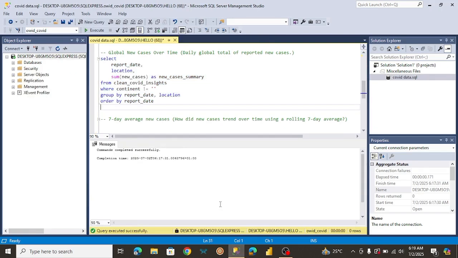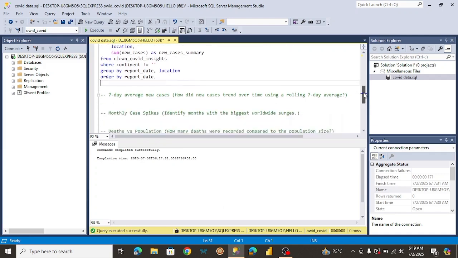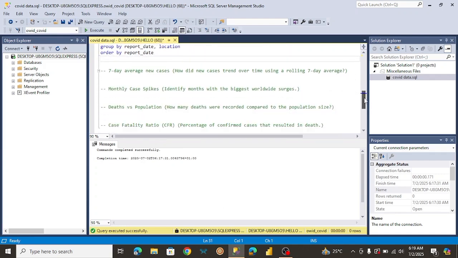So we are going to move on to the next question. For the next insight, what we want to get is the 7-day average of new cases. In other words, we want to know the average of new cases happening in the last 7 days. So we want to know how new cases trended over time using a rolling 7-day average. The only way we can do this is through a window function.